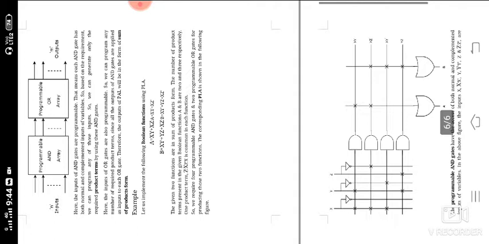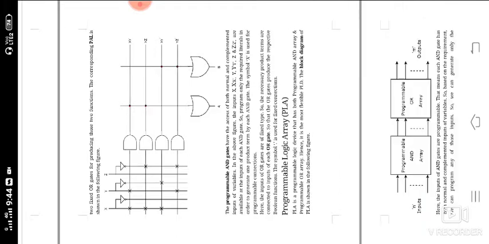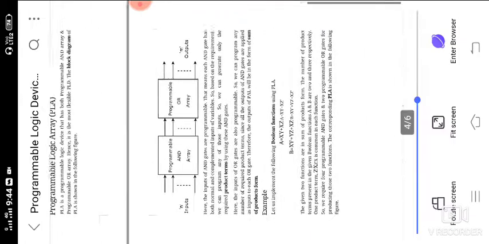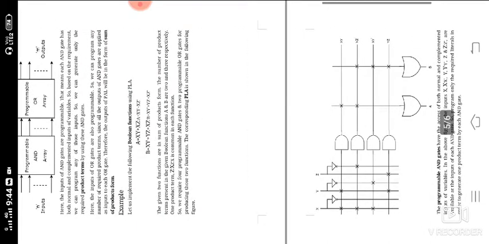In PLA and PAL we design the same thing, but in PAL the OR array is fixed, and here both are programmable. We are solving the same.